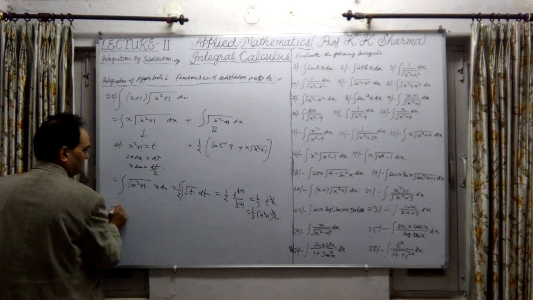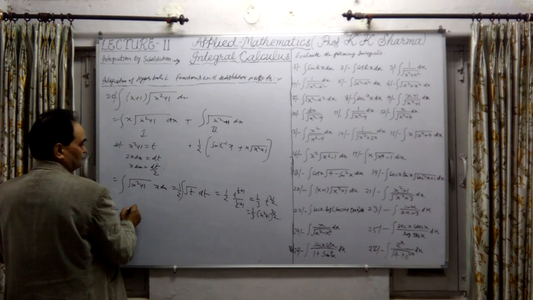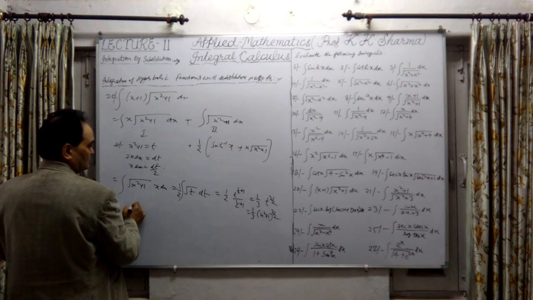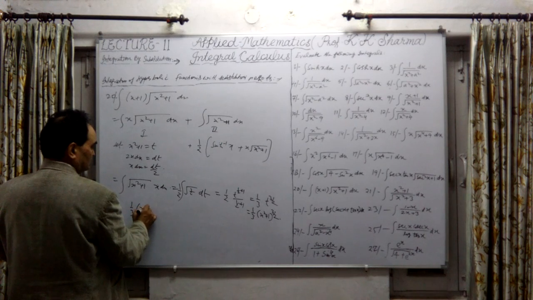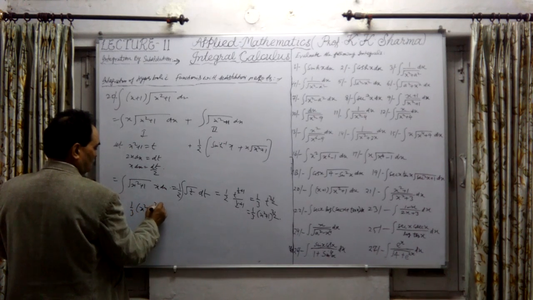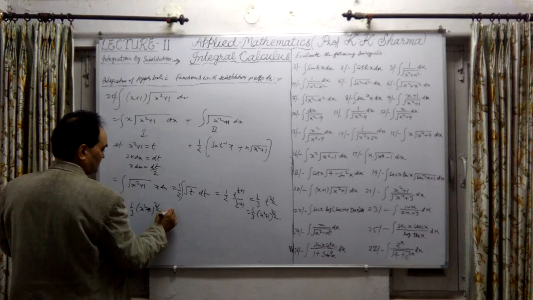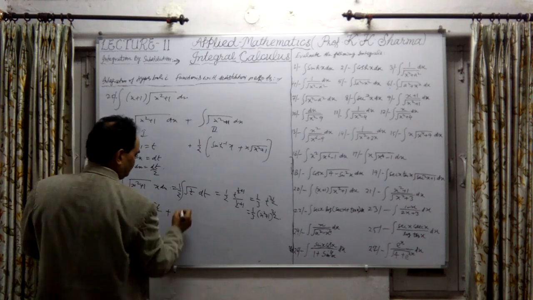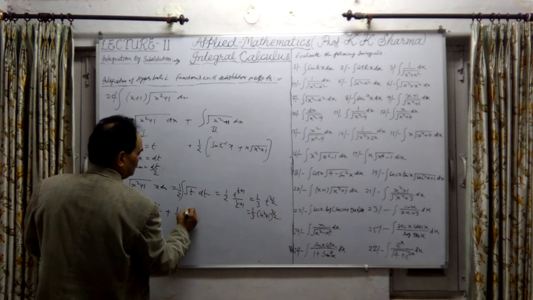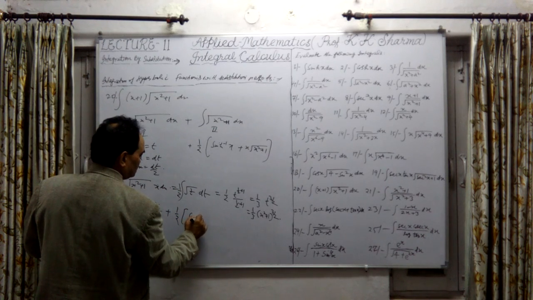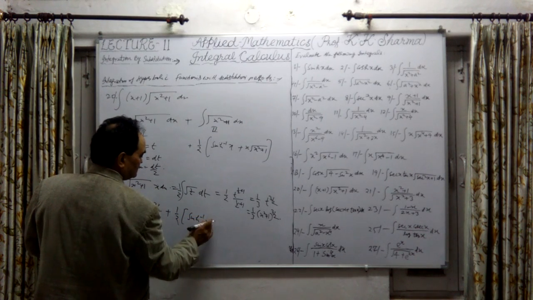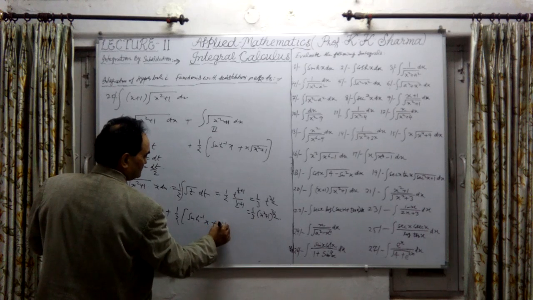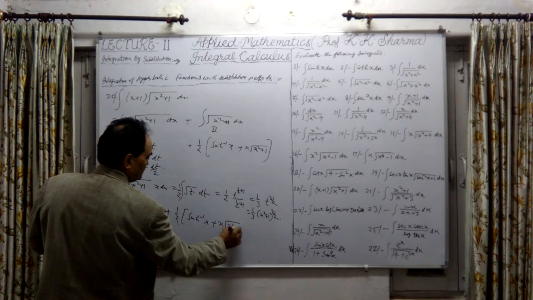So the final answer, if we write the first part plus the second part, will be 1/3 times (x square plus 1) whole power 3 by 2. The second part is plus 1/2 into sinh inverse x plus x under root x square plus 1.